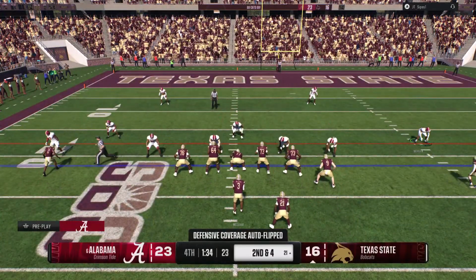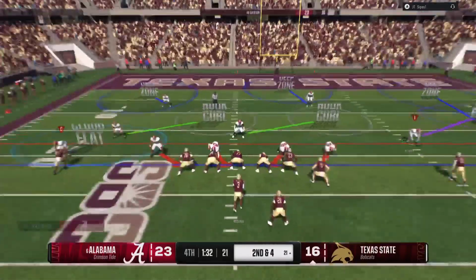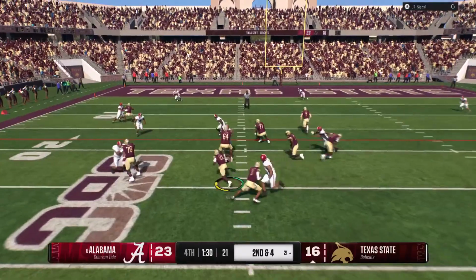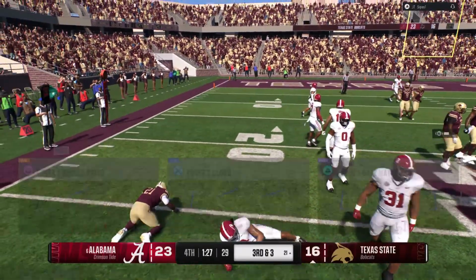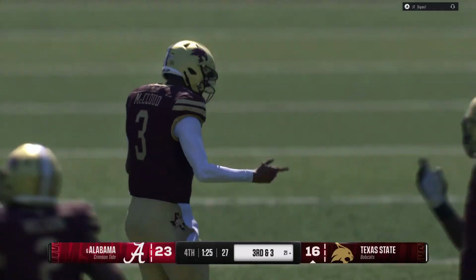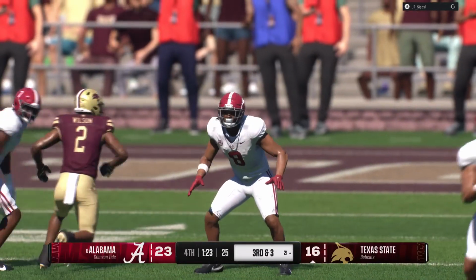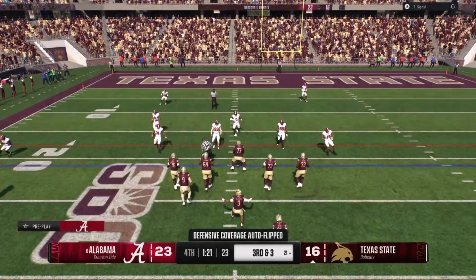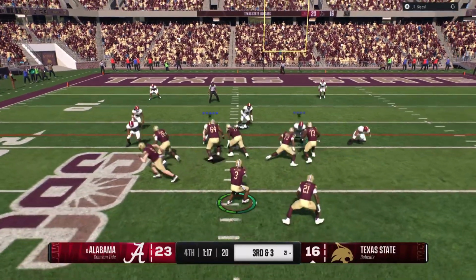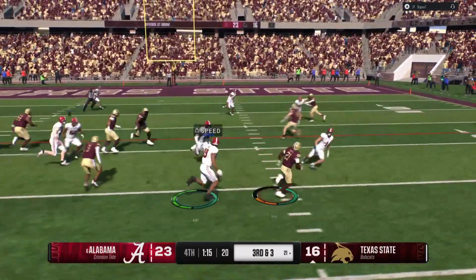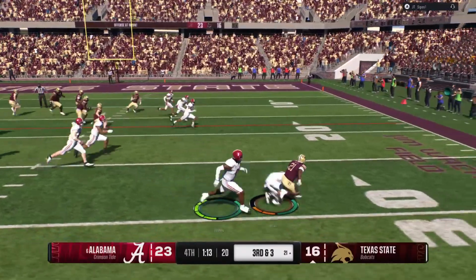They ran it on 1st down, now on 2nd. Give to the back. And maybe he'll get back to the line of scrimmage, but no more than that. You got to give this defense credit because they have bottled this guy up all game long. He's one of the best running backs in all of college football. Everybody was expecting him to have a big one today. Don't tell that to this defense, though.